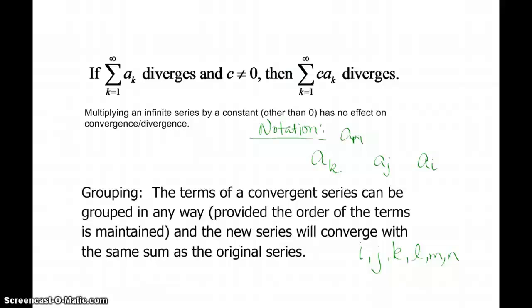All right, the grouping of terms when it comes to a series sum. The terms of a convergent series. Now, this is saying we know up front the series converges, not true for a divergent series. The terms of a convergent series can be grouped in any way, provided that the order of the terms is maintained.